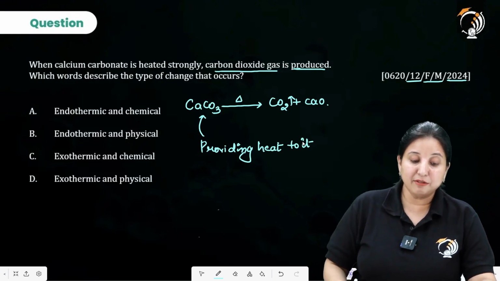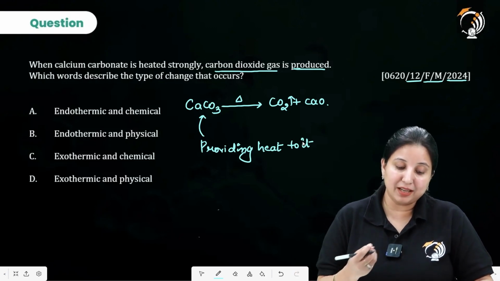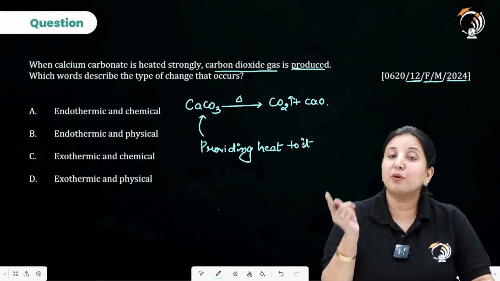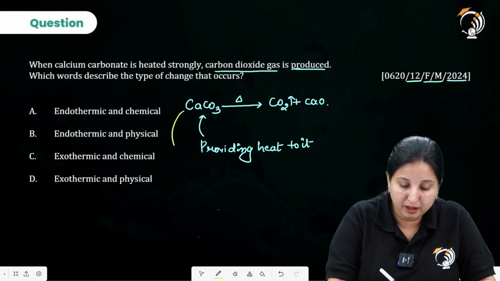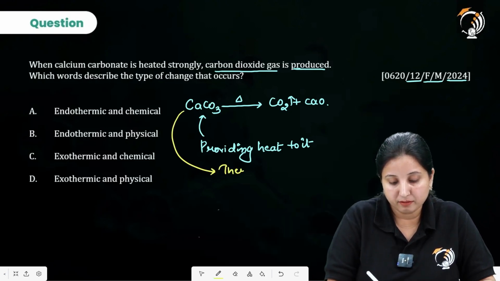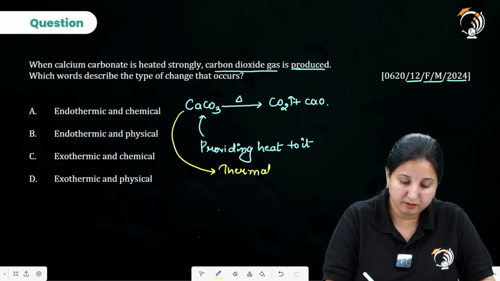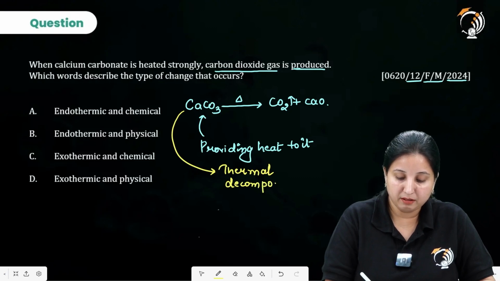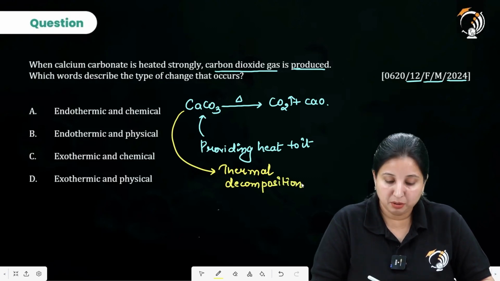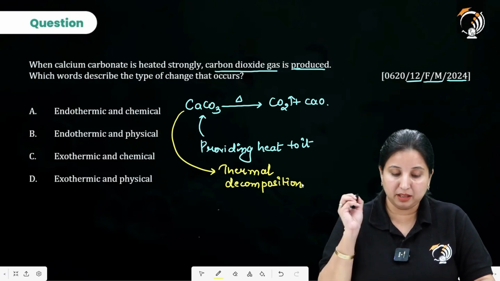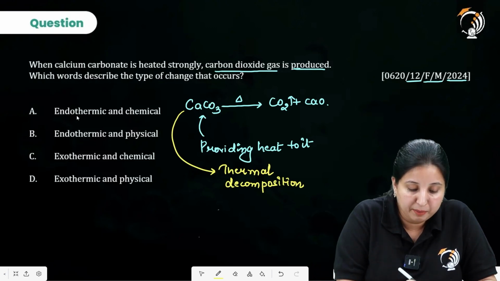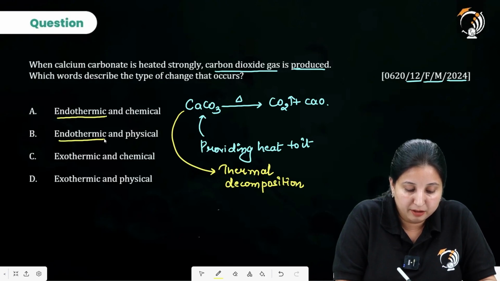Now further the question is saying, which word describes the type of change that occurs. Now when you are providing heat to it, what is it doing? It is undergoing a thermal decomposition. So when we are giving heat or absorbing heat, it means it is an endothermic reaction.